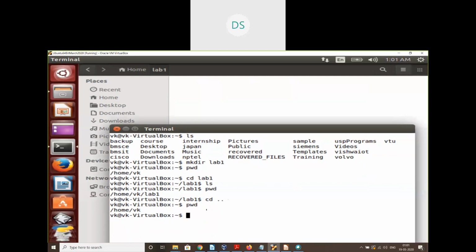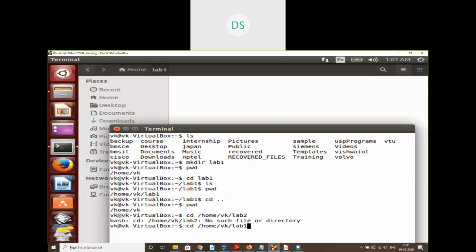So if you want to enter into this folder lab1, I can use the absolute path name. How to specify the absolute path name? So cd, I should give an argument. This is called an argument, /home/vk/lab1. So if I give some other name like lab2, it says no such file or directory because inside the vk folder there is no folder with the name lab2. Okay, that's why we're getting that error.